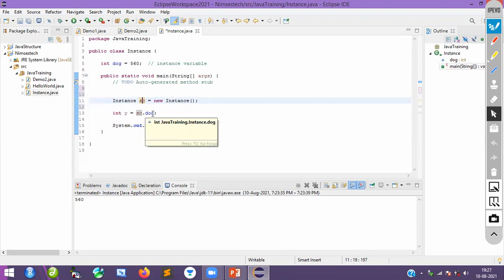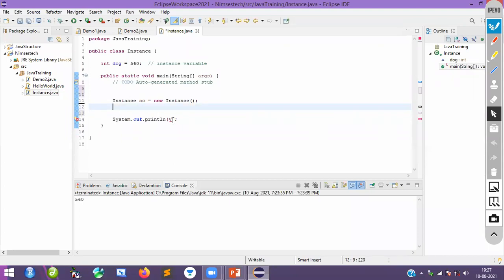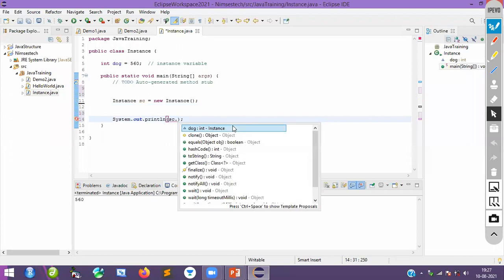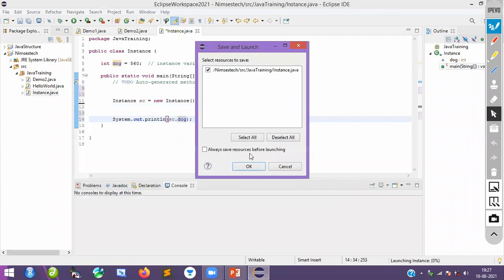Finally, I am going to save it. Otherwise, I don't want to do it like this. Directly we can call it here, no problem. Like this, sc.dog. Directly you can call it and run it. No problem. Both are okay.